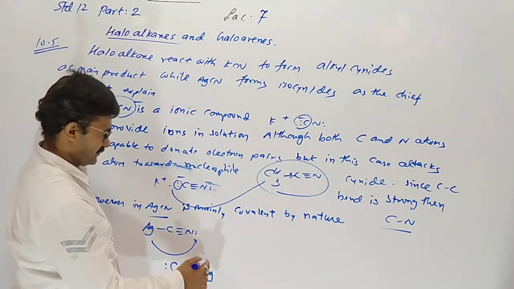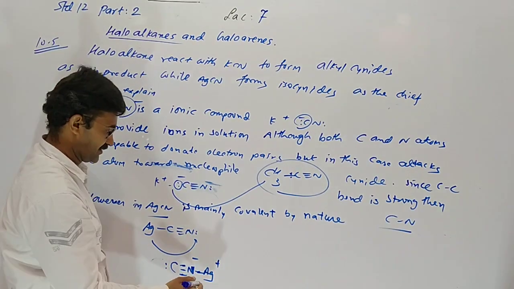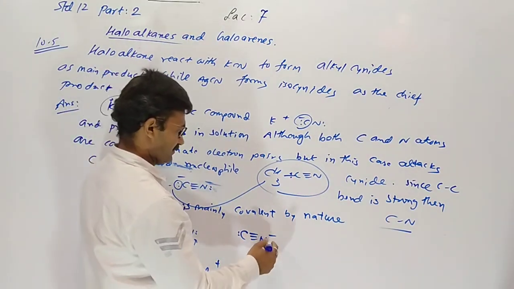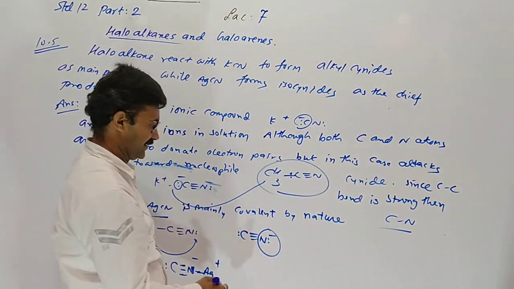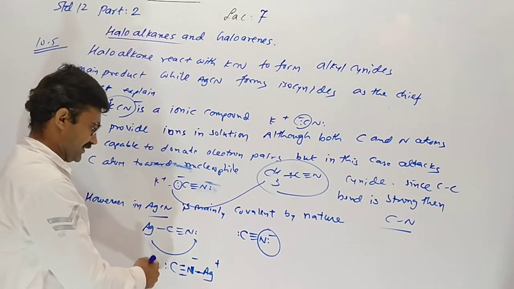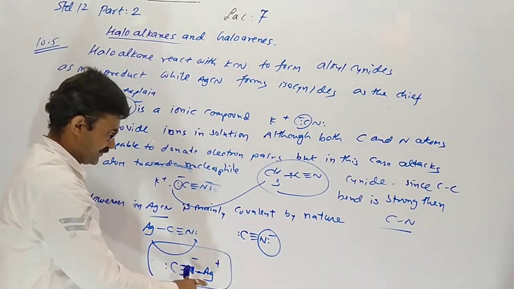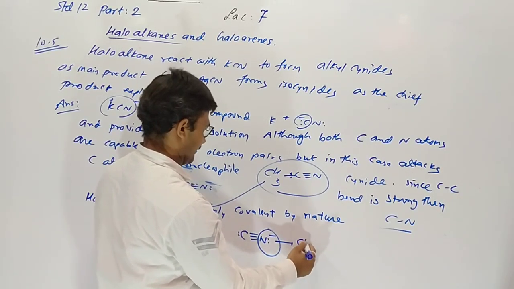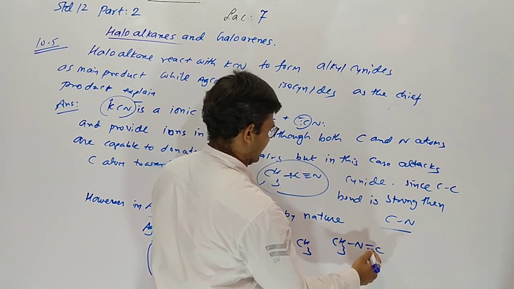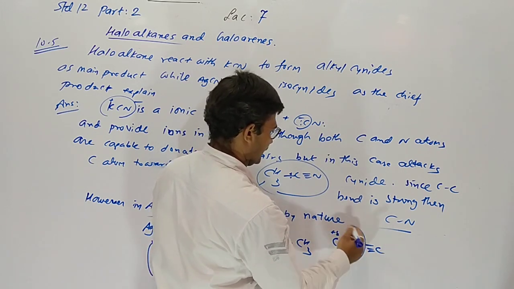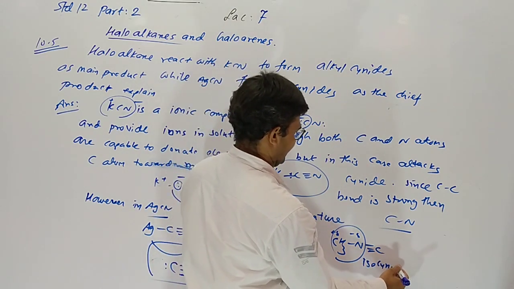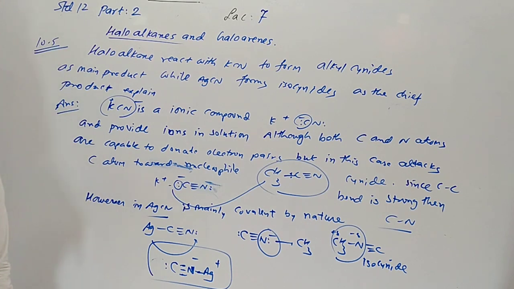Now Ag plus N minus. Now nitrogen is more negatively charged than carbon, so the donating nature of nitrogen is more here. With AgCN, tautomerism exceptionally occurs. This Ag comes here. The donating nature of nitrogen is more toward the carbon, so nitrogen combines with carbon. The C-N bond is stronger than C-C, so it gives isocyanide as the main and chief product.